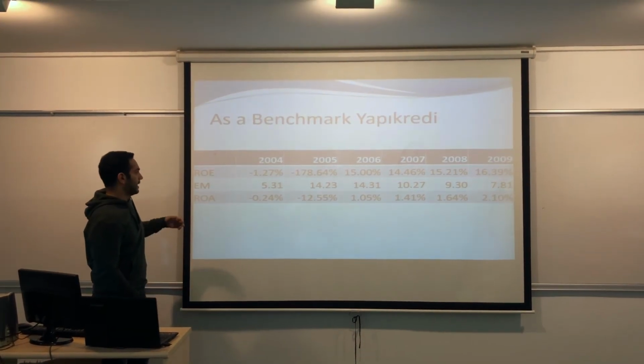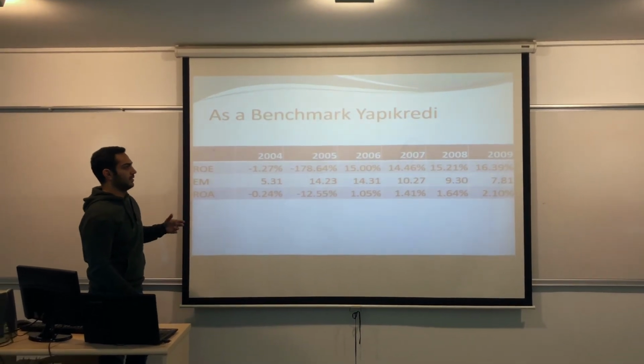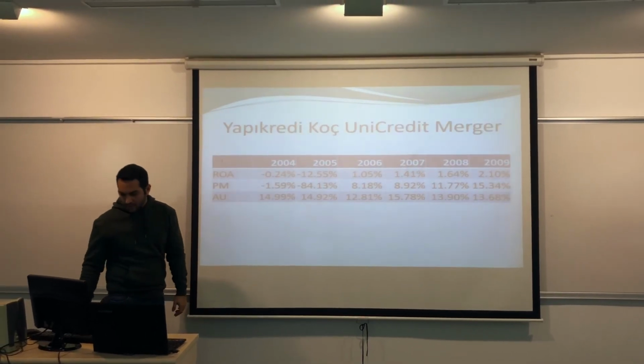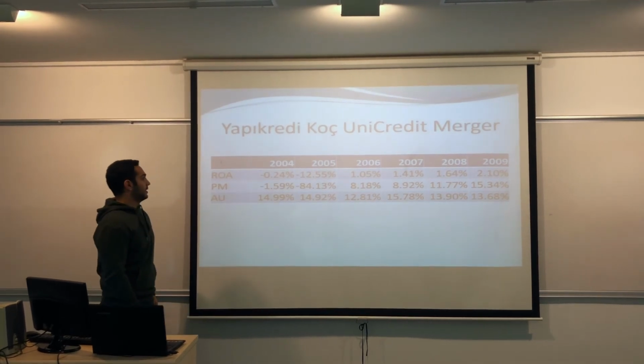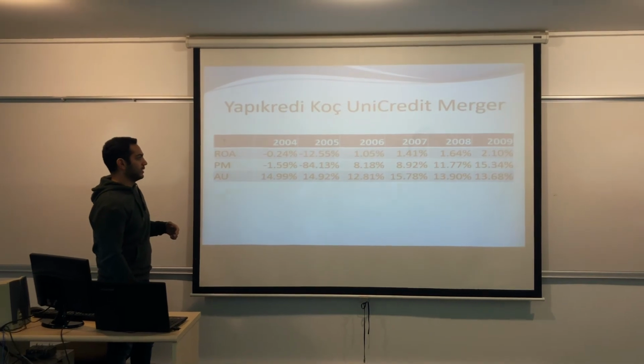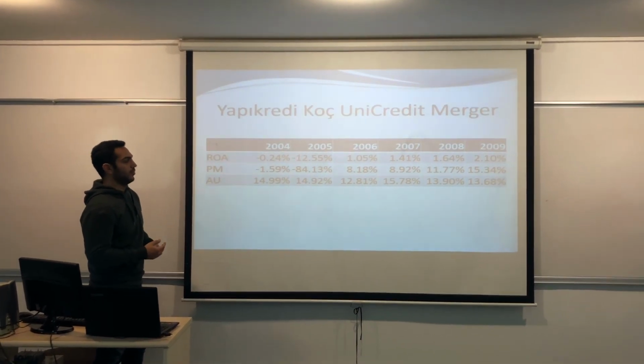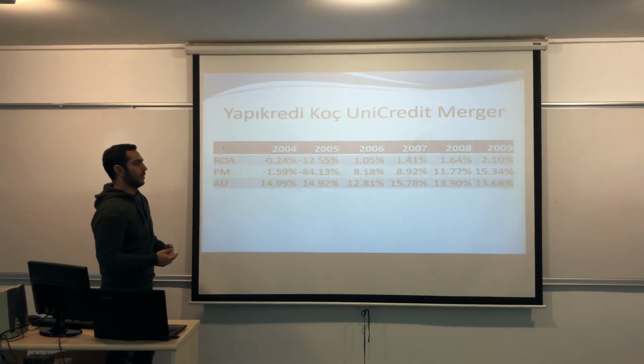Also, due to that, their return on assets increased and their leverage decreased. We can divide their return on assets into two: profit margin and asset utilization. They started to gain more profit and they use their assets more efficiently when we look at the ratios.